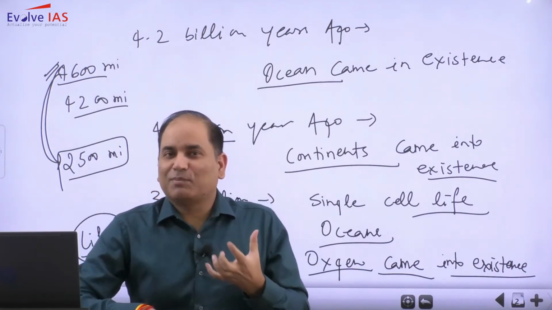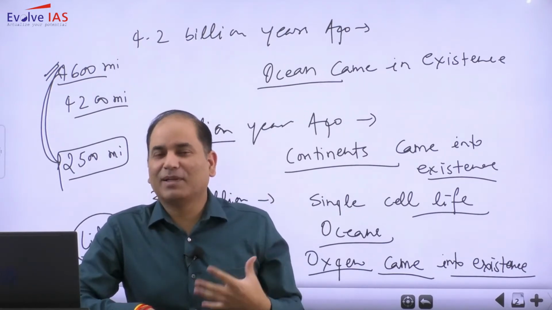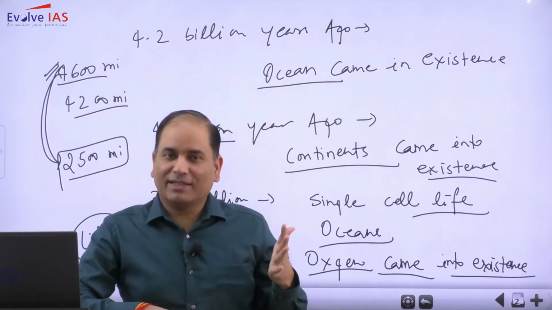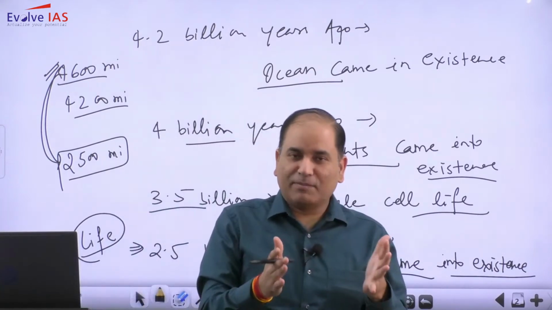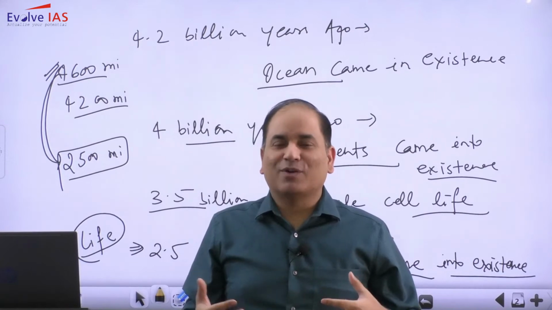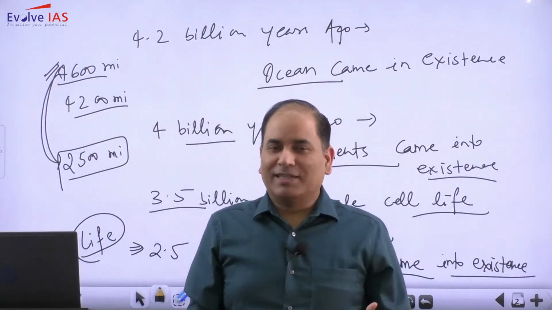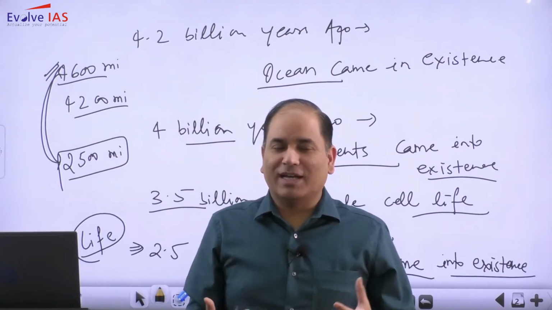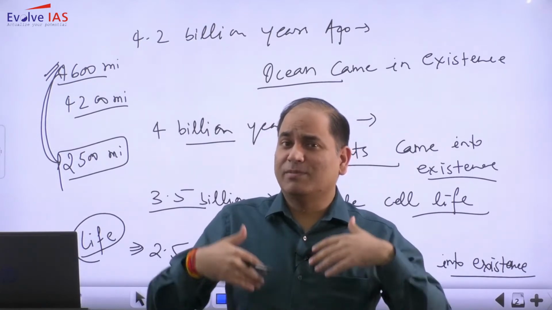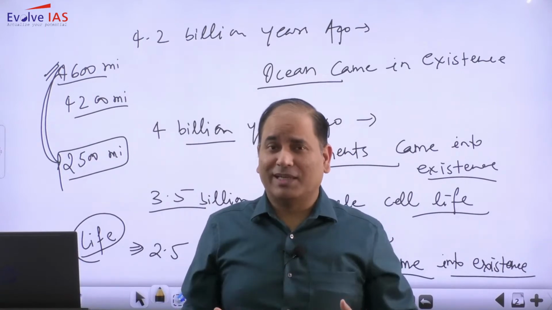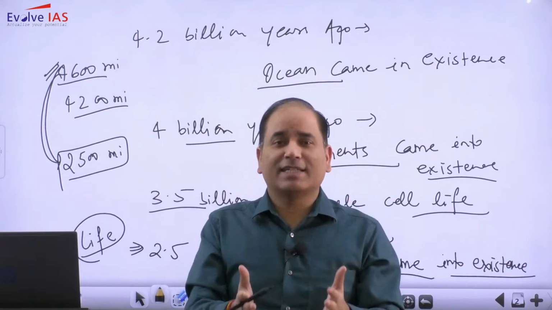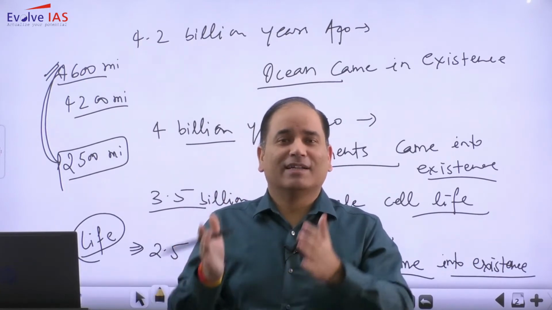to make this planet favorable for life, because continuously changes were happening in this planet to make it a home of man, because ultimately we are interested in geography as a study of earth's surface, which is the home of man. But the question arises, how did it become the home of man? It became the home of man only because of the changes that happened in this earth right from